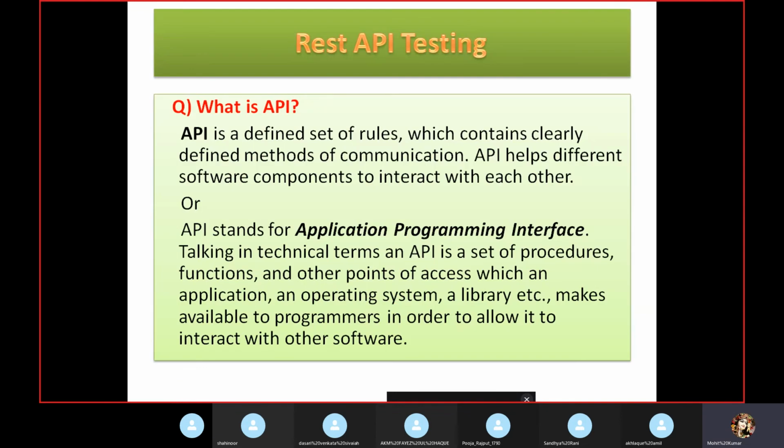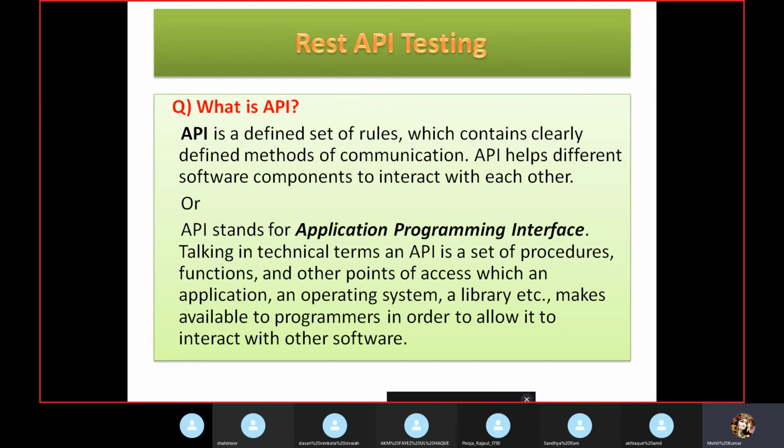So what is API? API defines a set of rules which clearly define the method of communication, right? So it is going to communicate from one application to another application. We are going to integrate with that, right? So again, like